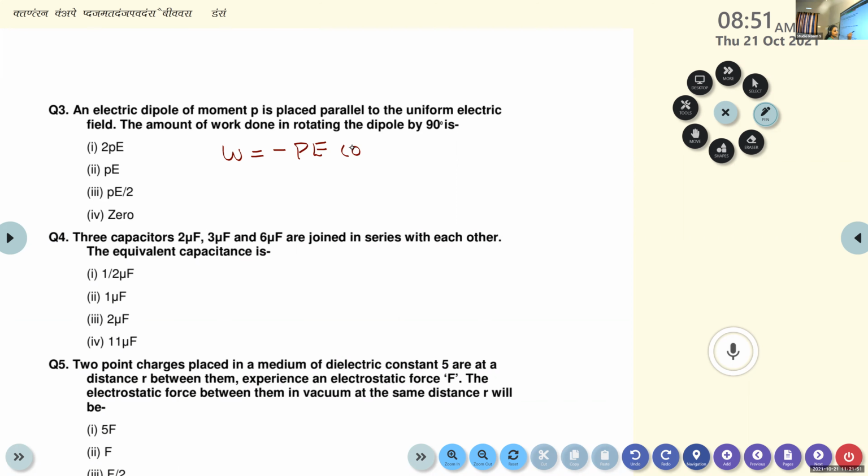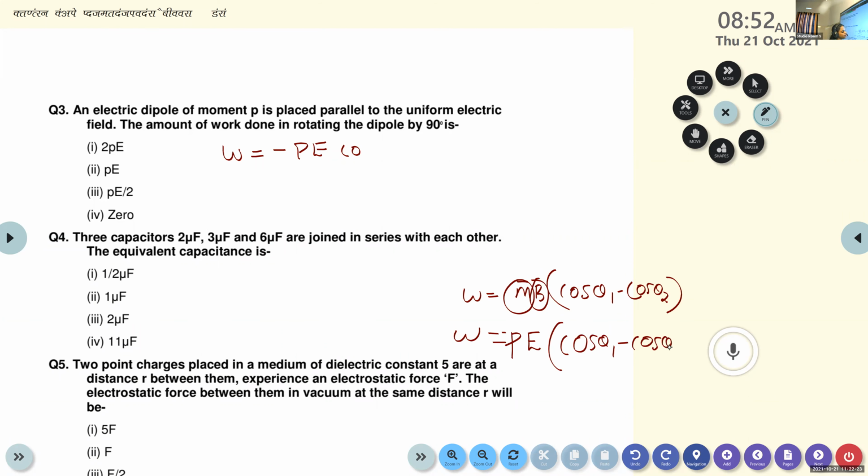In the case of a magnetic field, we have W is equal to MB cos theta 1 minus cos theta 2. Similarly, here we are rotating the electric dipole in a uniform electric field. The only difference is that instead of the magnetic moment M, we have the electric dipole moment P, and instead of the magnetic field, we have the electric field E. So W is equal to minus PE cos theta 1 minus cos theta 2.